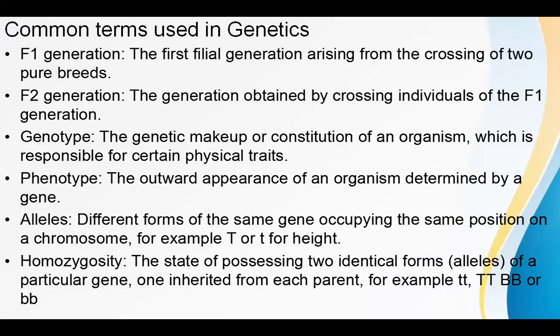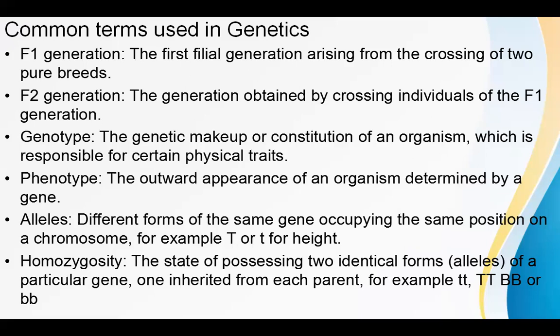Let's see the common terms that are used in the study of genetics. The first one is the F1 generation. The F1 generation is the first generation arising from the crossing of two pure breeds. F2 generation is the generation obtained by crossing individuals of the F1 generation. So basically, the F2 generation is obtained from the F1 generation.